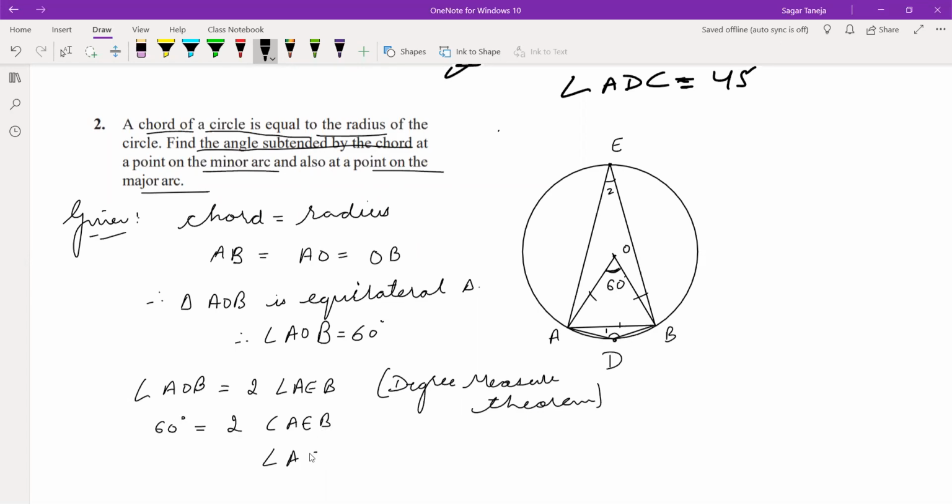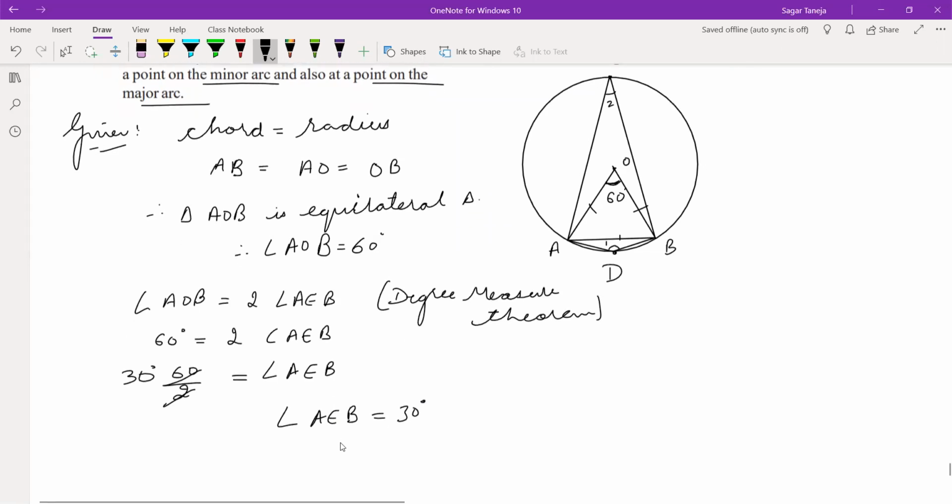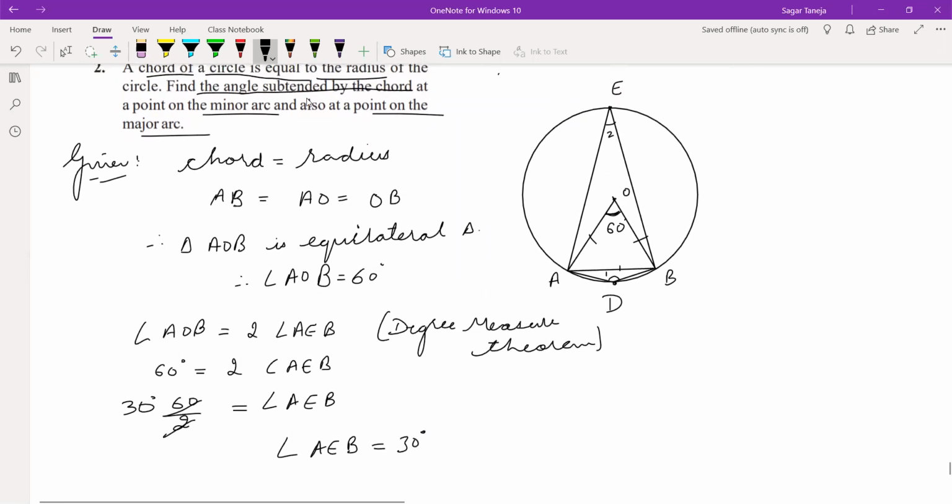So angle AEB is equal to 60 by 2, that is 30 degree. AEB means whatever this angle 2 is. If you want to write angle 1 and 2, you can, otherwise your choice. So this angle 2 we have calculated, that is 30 degree.